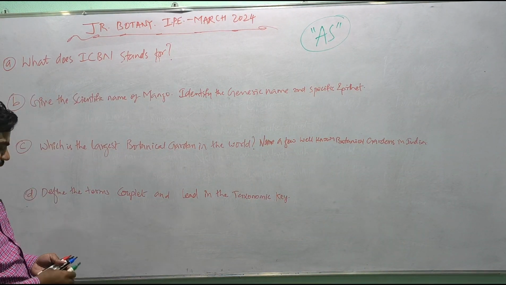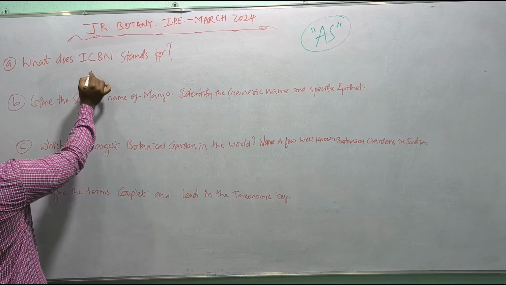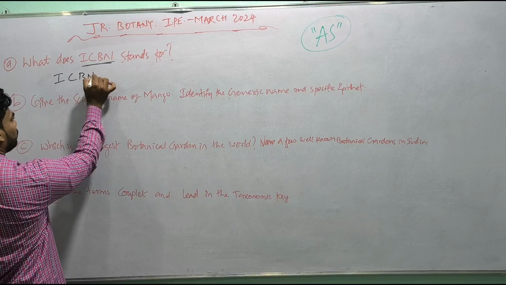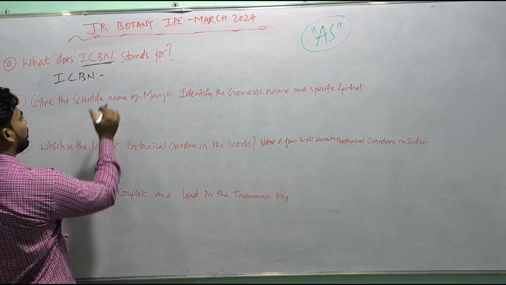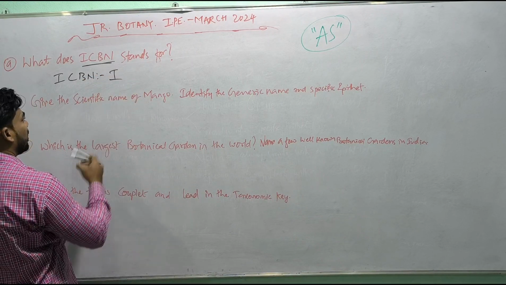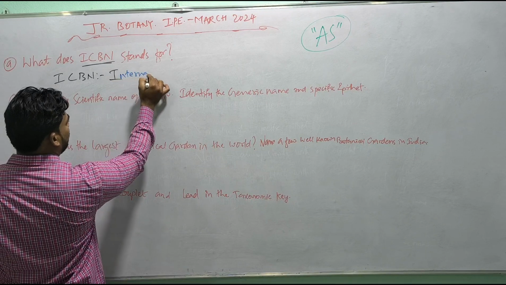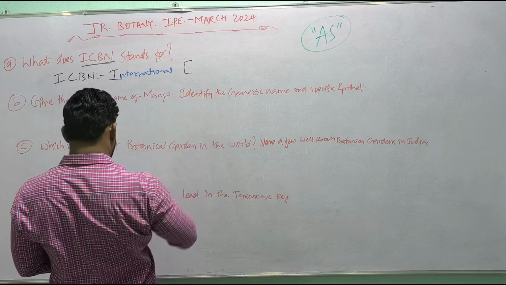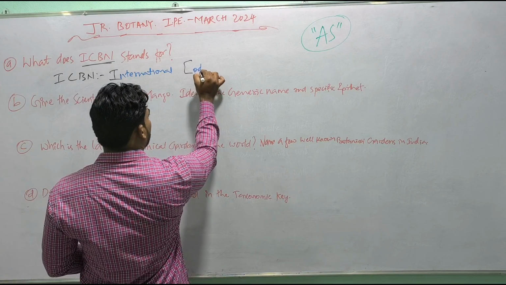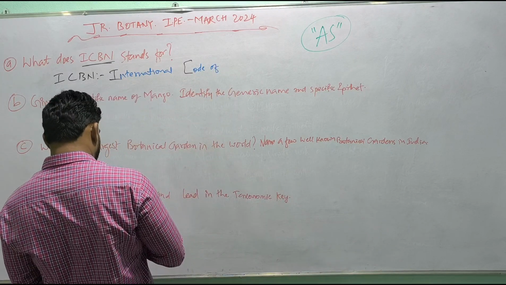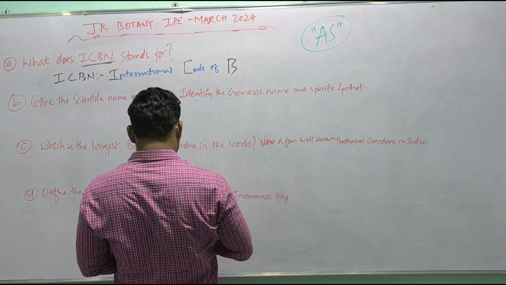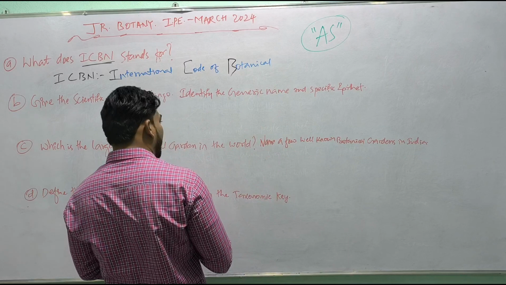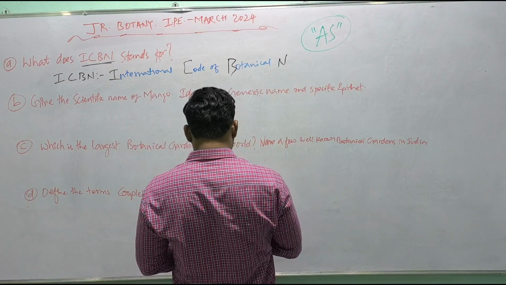What does ICBN stand for? I stands for International, C stands for Code of, B stands for Botanical, and N stands for Nomenclature.